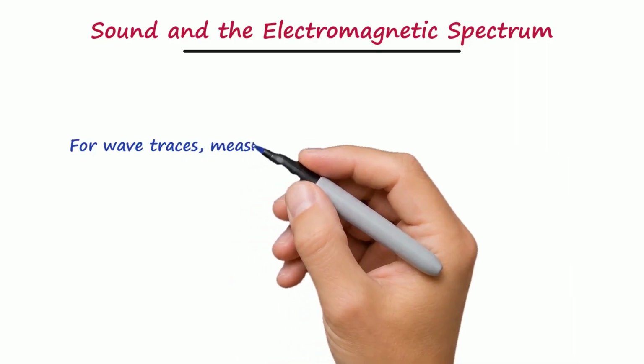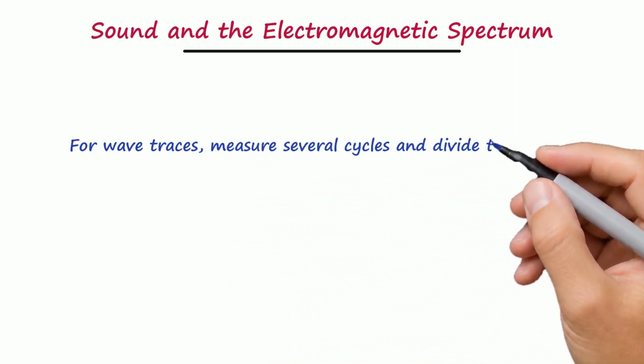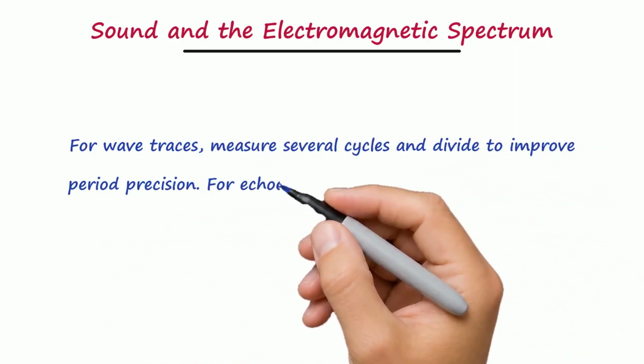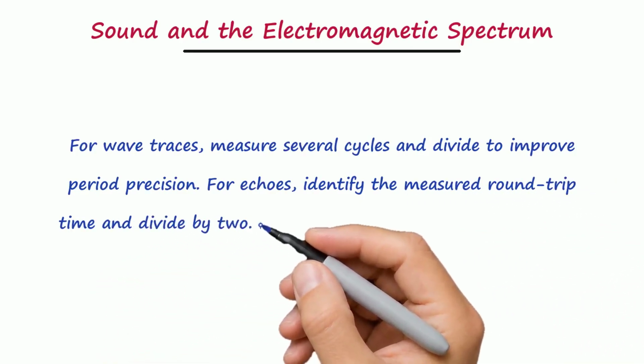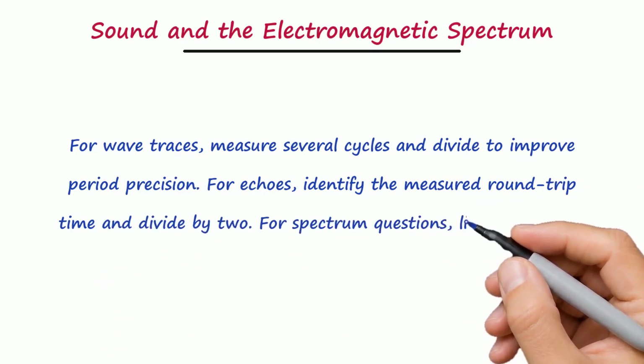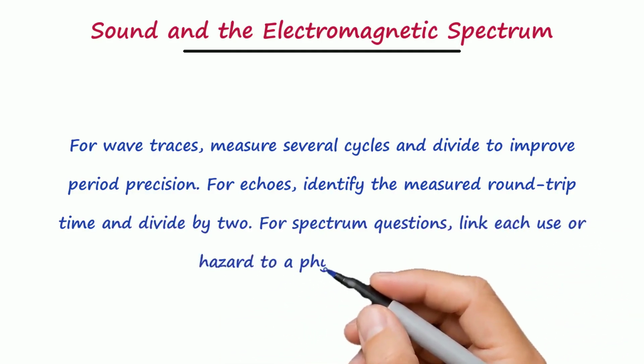For wave traces, measure several cycles and divide to improve period precision. For echoes, identify the measured round-trip time and divide by 2. For spectrum questions, link each use or hazard to a physical property.